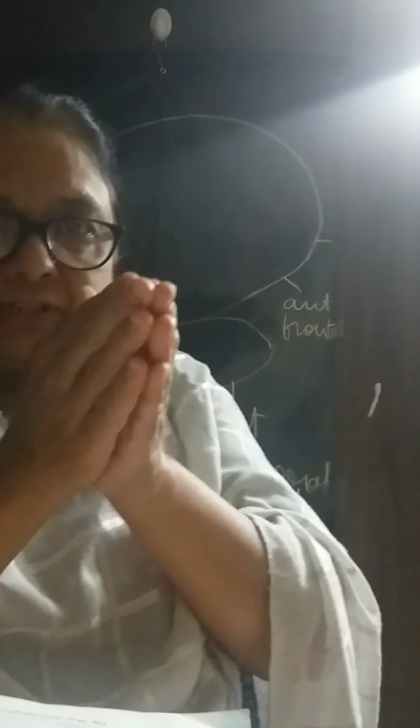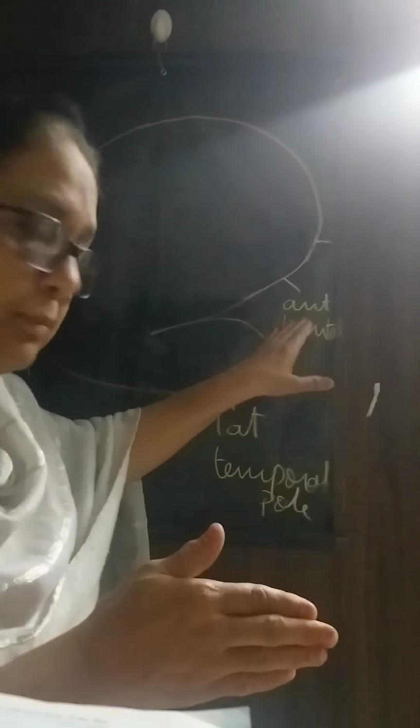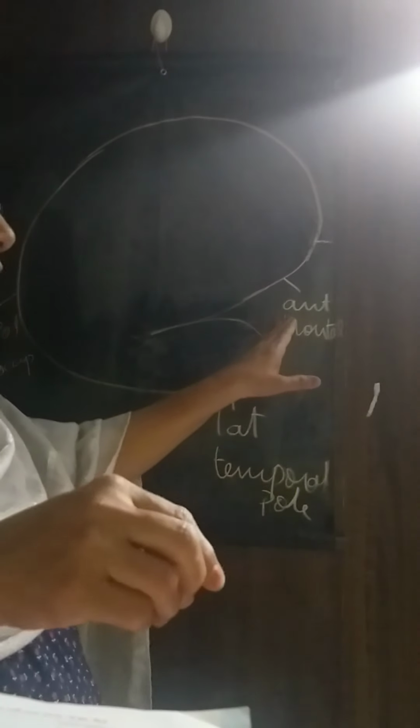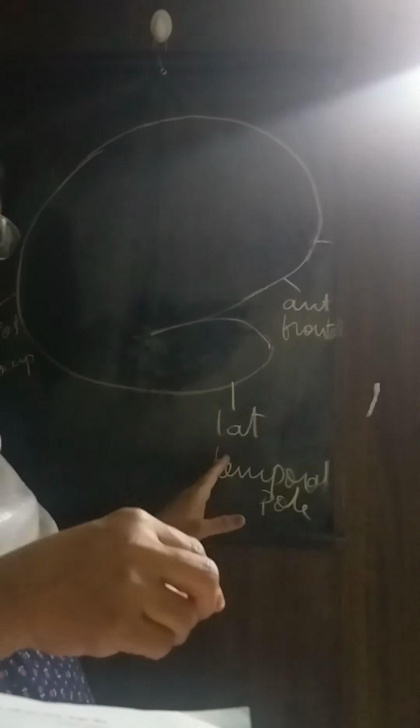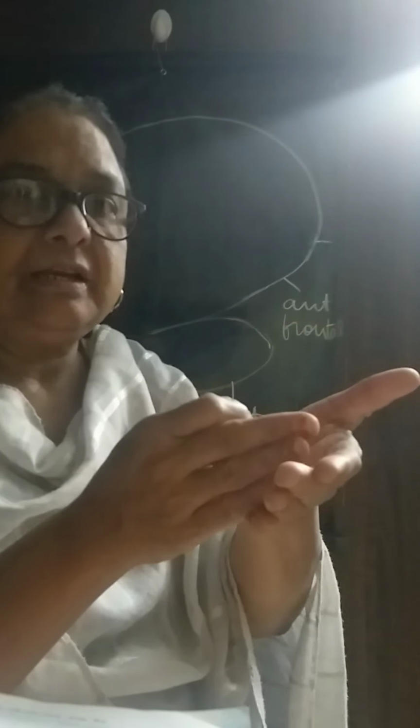So the three surfaces of the cerebrum are the superolateral surface, the medial surface, and the inferior surface, and the three poles are the frontal pole, the occipital pole, and the temporal pole.